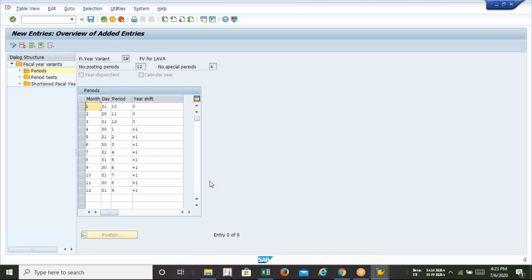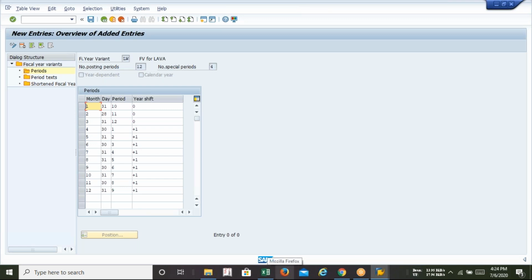Sir, in the month of February, as it is written here as 28, will it be static or will it automatically change, because if there is any leap year coming in, then it should be 29. Sandeep, 28 is the regular format for February, 29 is the exceptional one. So it totally depends on your system date. Whenever you are in a leap year, for example 2020 was a leap year, it will be automatically considered 29. The system date will take it.